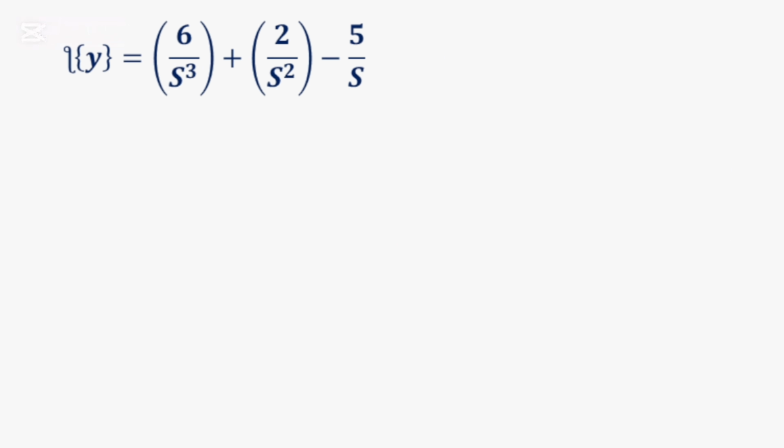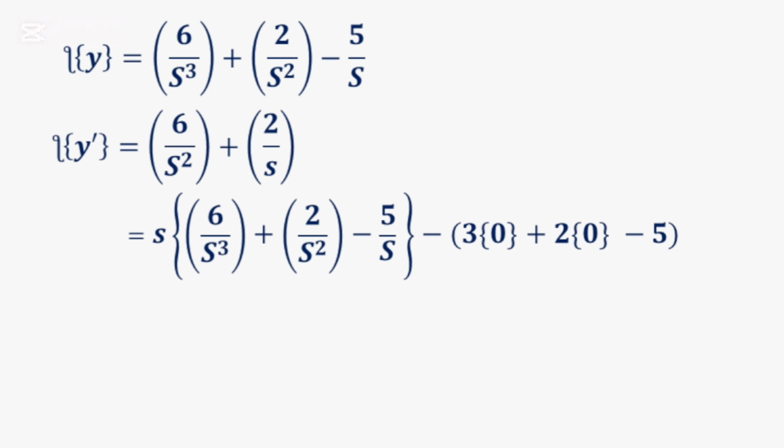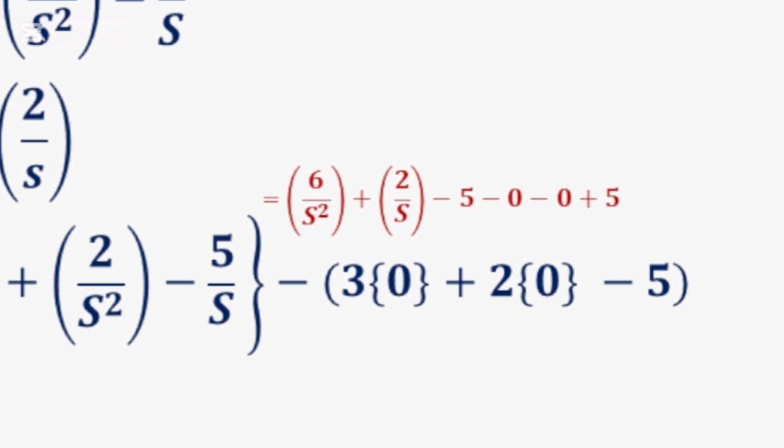Now, consider the Laplace of y, which is 6 over s cubed plus 2 over s squared minus 5 over s. And consider the Laplace of y prime. If you notice, I can rewrite the Laplace of y prime like this. If you're wondering if this is actually correct, you see that if I multiply this by s, I'll be having 6 over s squared plus 2 over s minus 5, right?